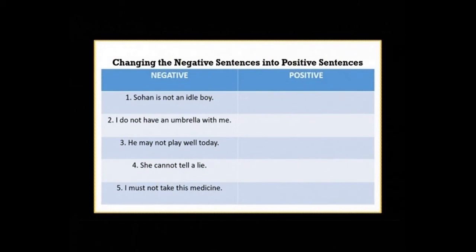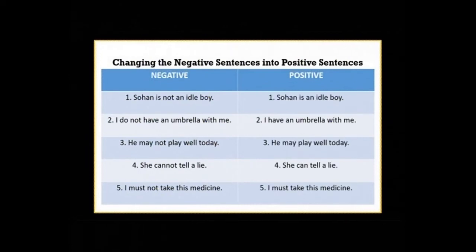First is, Sohan is not an idle boy. Second, I do not have an umbrella with me. Third, he may not play well today. Fourth, she cannot tell a lie. And the fifth, I must not take this medicine. Now, let us change it into positive.